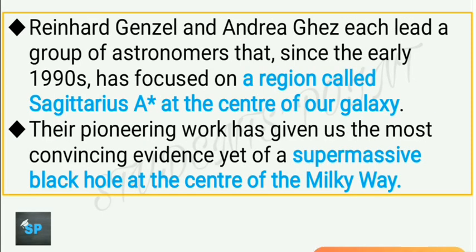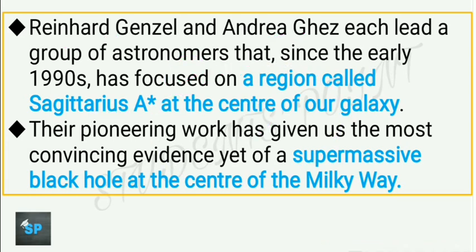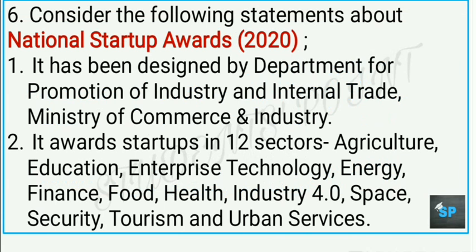While Reinhard Genzel and Andrea Ghez each led a team, that team was responsible for finding a region called Sagittarius A* at the center of our galaxy, that is the Milky Way galaxy. So at the center of the Milky Way galaxy there is a massive black hole, and their work has led to the conclusion that a supermassive black hole exists at the center of the Milky Way.